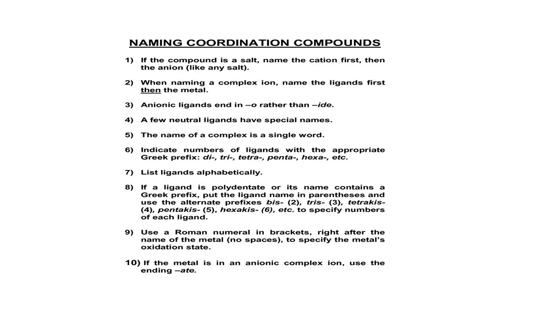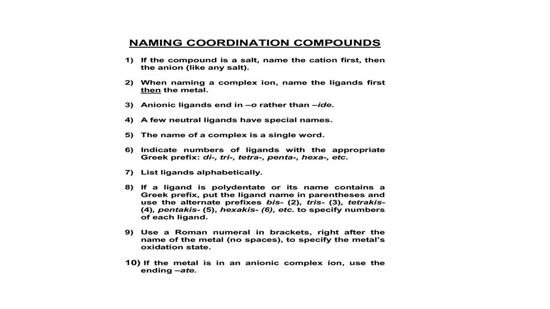The name of the complex is a single word. Indicate the numbers of ligands with the appropriate Greek prefix: di, tri, tetra, penta, hexa, depending on the number of ligands. The ligands have to be named alphabetically. For example, if there is a chloro ligand and a bromo ligand, the bromo should be named first and then the chloro ligand. If a ligand is polydentate or its name contains a Greek prefix, put the ligand name in parentheses and use the alternate prefix bis, tris, tetrakis, pentakis, hexakis, etc.